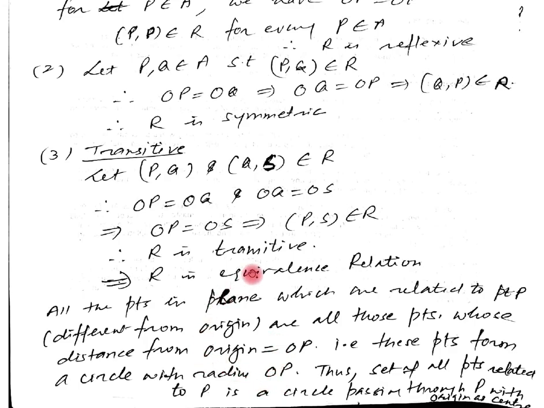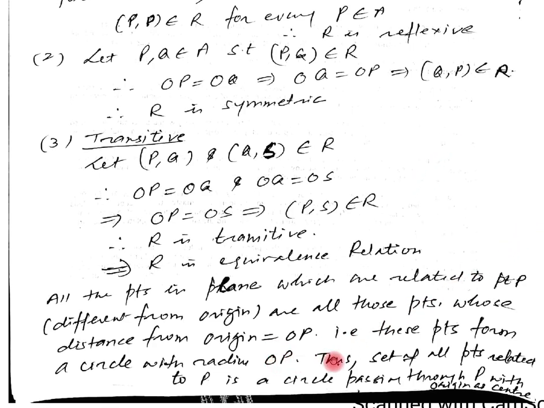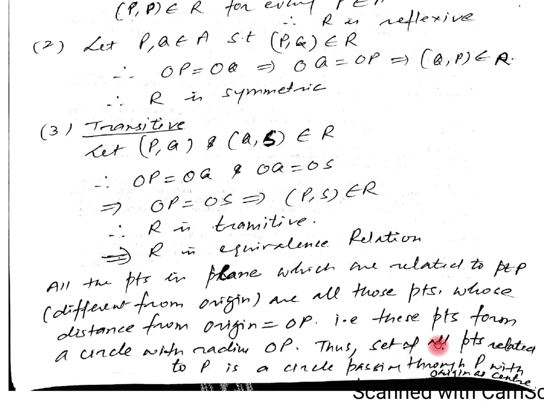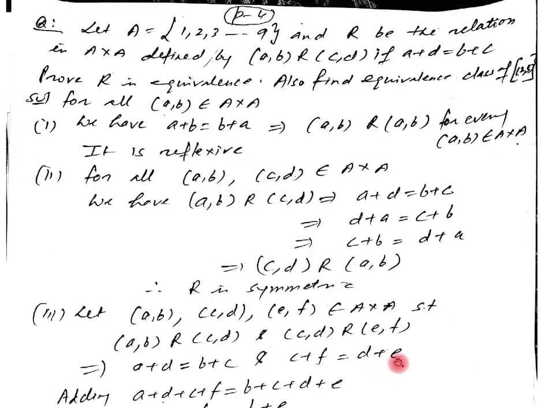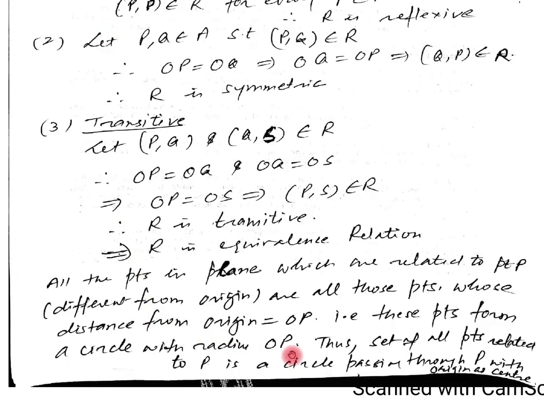If we have a set of points all equidistant from a given point, then that always represents a circle. Therefore the set of all points related to P is a circle passing through the point P with origin as the center.